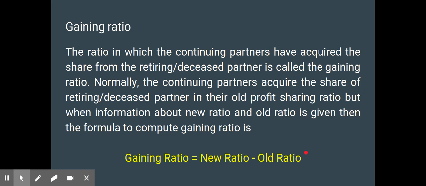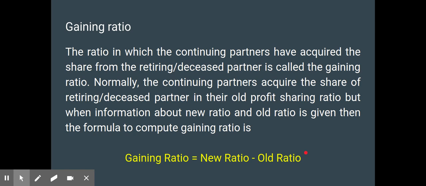The new ratio of X and Y is 5 is to 5, which means equal partners. In the old ratio, X has 5 by 10. In the new ratio, X has 5 by 10. So no gain for X, it is the same.